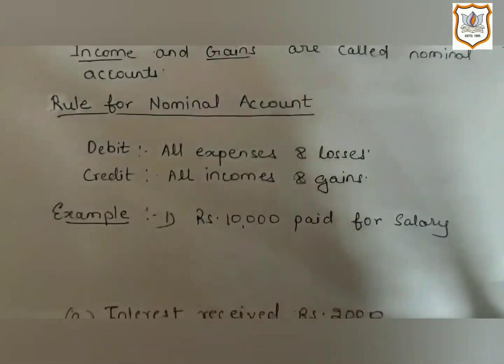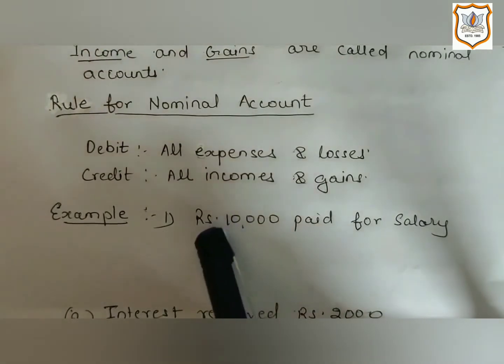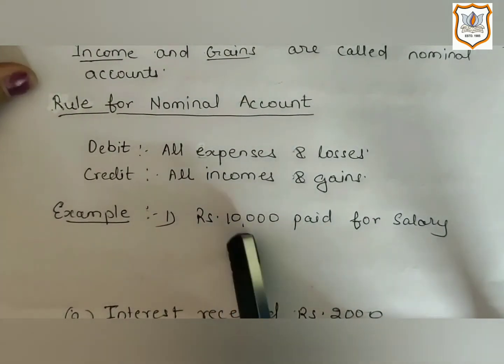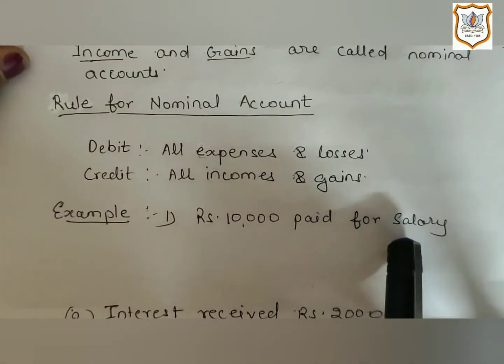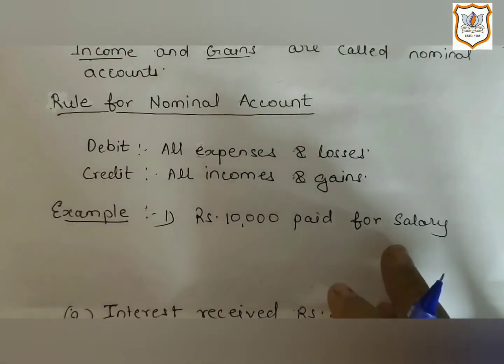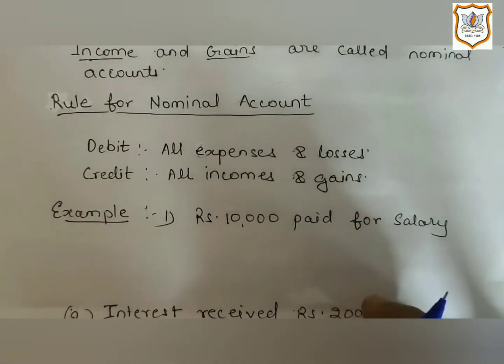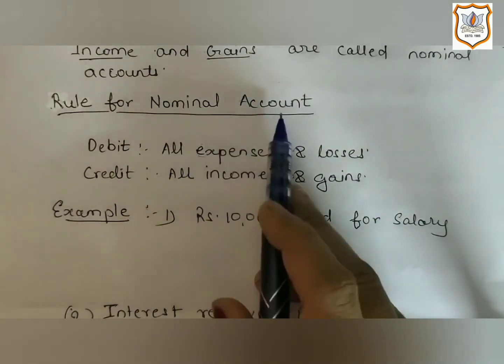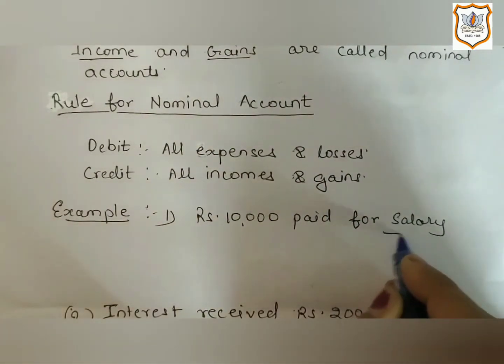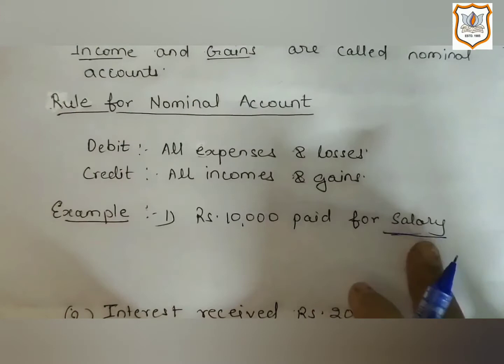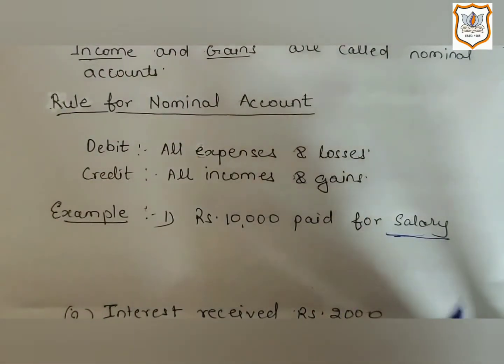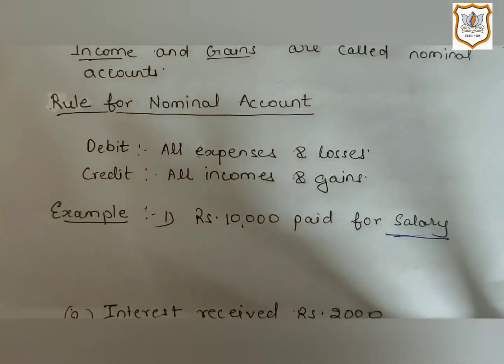Let us understand this with the help of example. Example number 1, rupees 10,000 paid for salary. So first let us identify the name of the account which will come under nominal account. So here salary account will come under nominal account as it is an expense for the business.